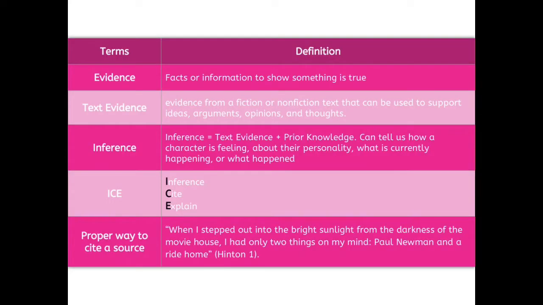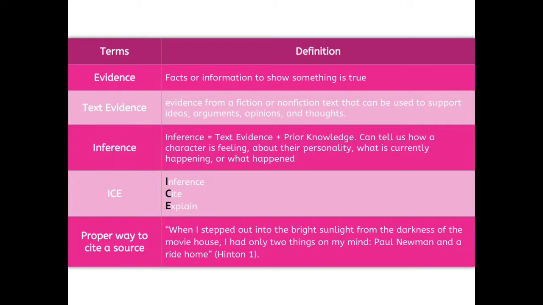There are a lot of important pieces when it comes to inferences with text evidence. Let's look at the terms and definitions. Evidence: facts or information to show something is true. Text evidence: evidence from a fiction or nonfiction text that can be used to support ideas, arguments, opinions, and thoughts. Inference: an inference is text evidence plus prior knowledge. And this can tell us how a character is feeling, about their personality, what is currently happening, or what happened. ICE can be used to help us explain these. ICE stands for inference, cite, explain.